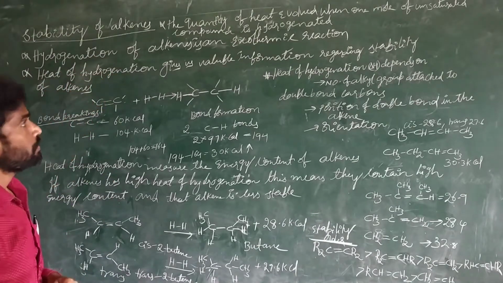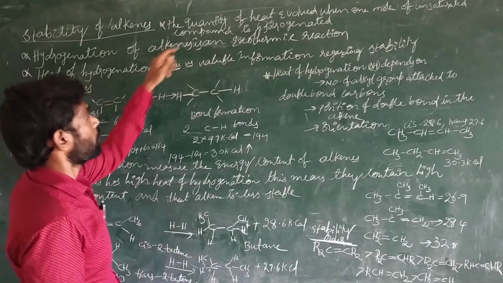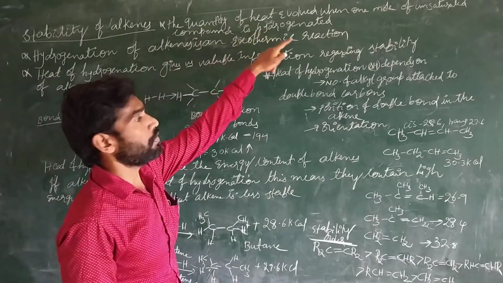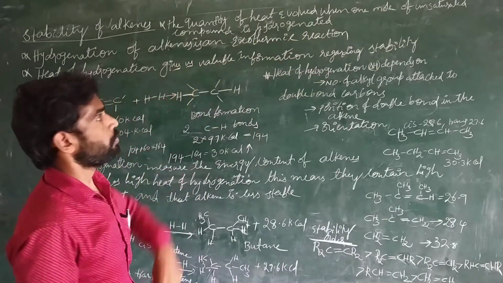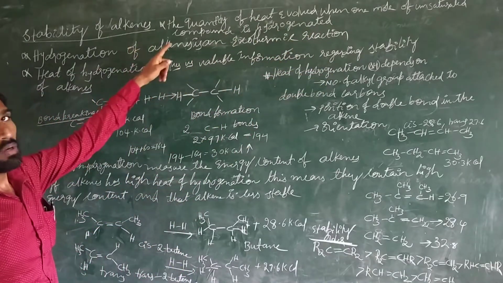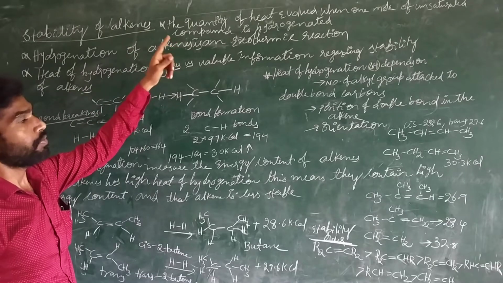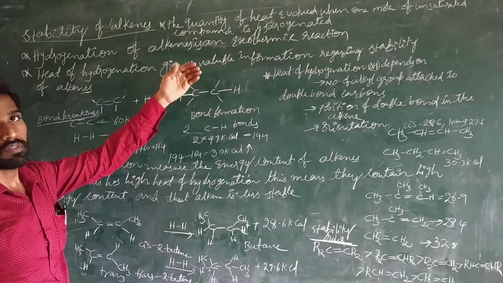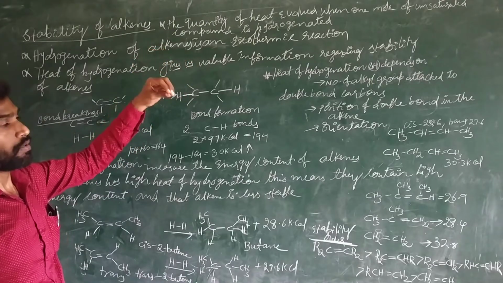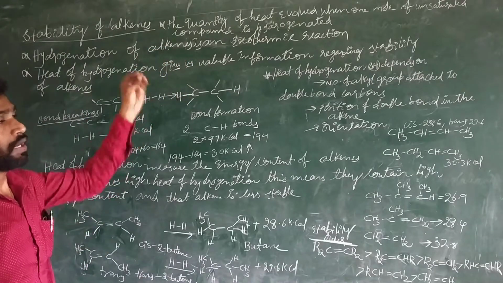What is heat of hydrogenation? The quantity of heat evolved when 1 mole of unsaturated compound is hydrogenated. When 1 mole of unsaturated compound is hydrogenated, that compound liberates a certain amount of energy. That amount of energy is called the heat of hydrogenation of that compound.